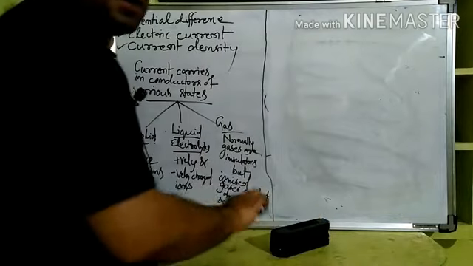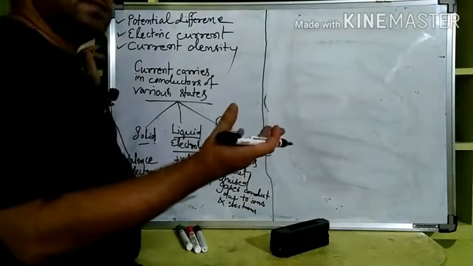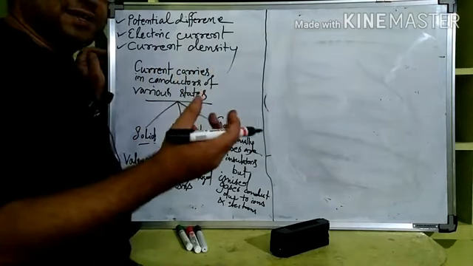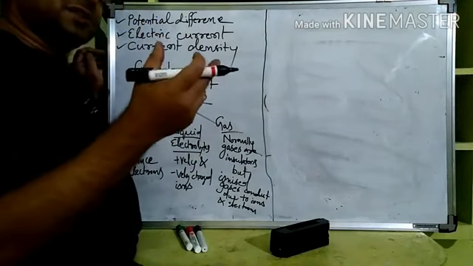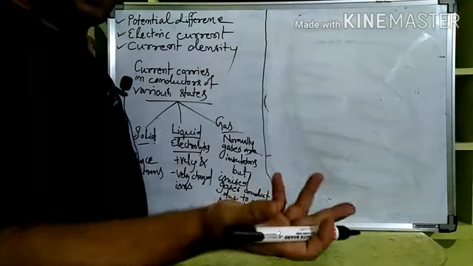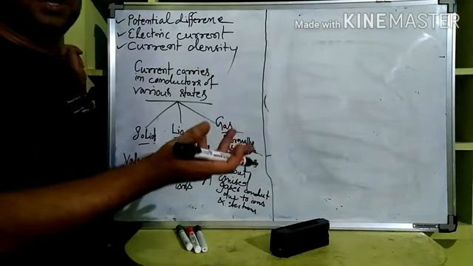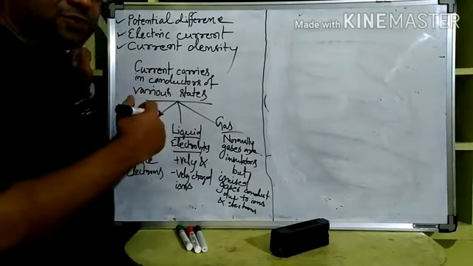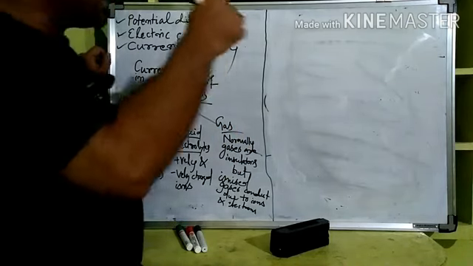The conductor may be in a solid state, or it may be in a liquid state. We know some liquid electrolytes are there. In cells we are taking copper sulfate solution, etc. Normal salt water also is a good conductor of electricity. So it may be in liquid form, gaseous form also. So what are current carriers?